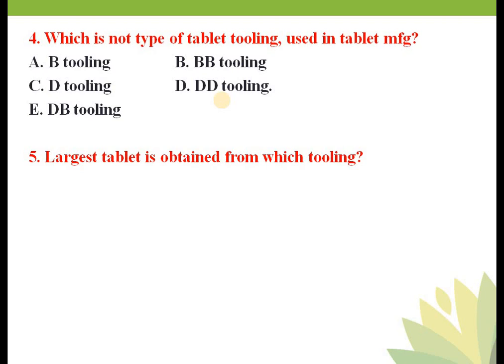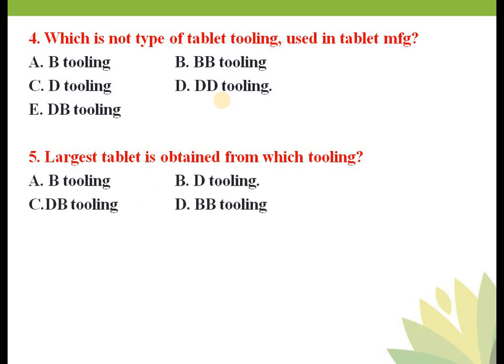Largest tablet is obtained from which type of tooling? Again your options are B tooling, D tooling, DB tooling, and BB tooling. I think the answer of this question is already covered in the previous question. The answer is D tooling. Largest tablet is obtained from D type of tooling, because this D type of tooling will have the highest diameter of your punch. The length is constant, but the diameter of that punch will be higher. So D tooling has punches with a higher diameter, and you will get a tablet of 25 by 25 mm. So is that clear? Largest tablet is obtained from D tooling.